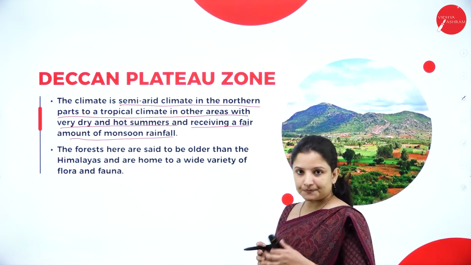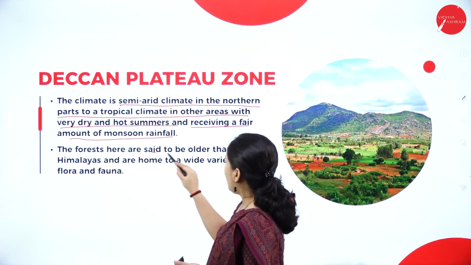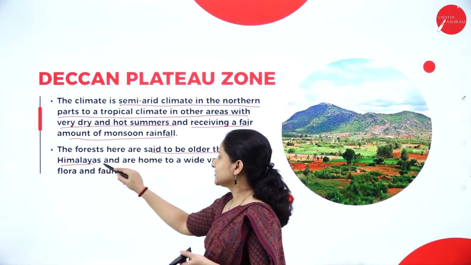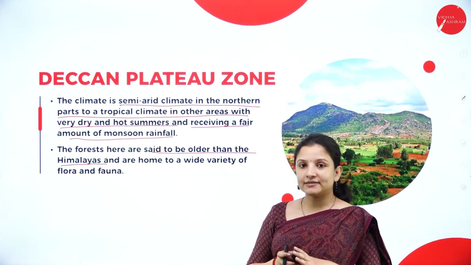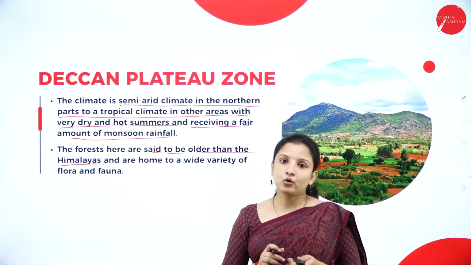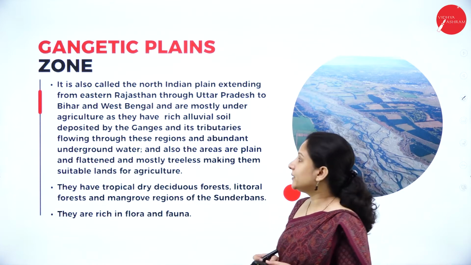The forests in the Deccan Plateau are said to be older than the Himalayas, and therefore it is home to a wide variety of plants and animals which you can find nowhere else in the world.